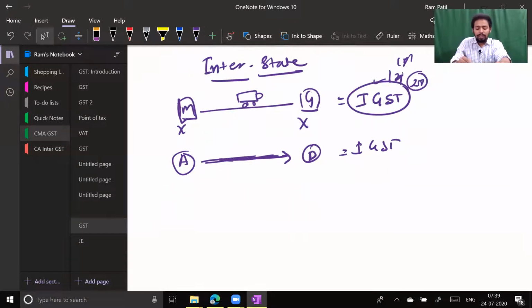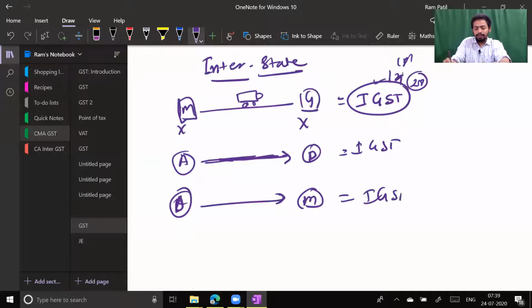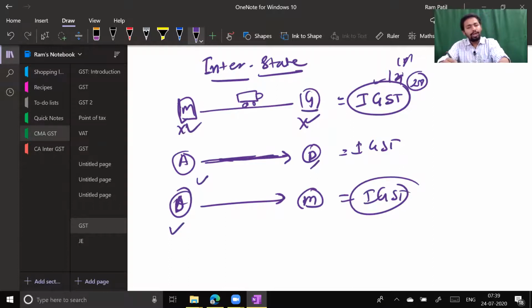Or if you are transferring goods from one union territory, maybe Diu and Daman, to Maharashtra, still you will charge IGST. That means one state to another state, one UT to another UT, one UT to a state or a state to a UT.